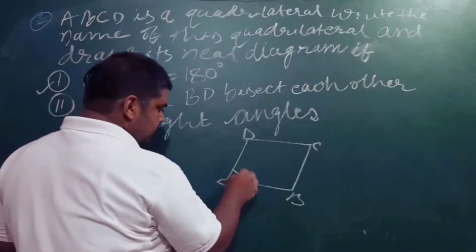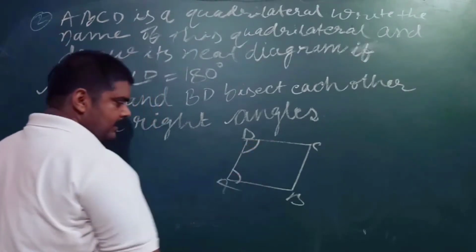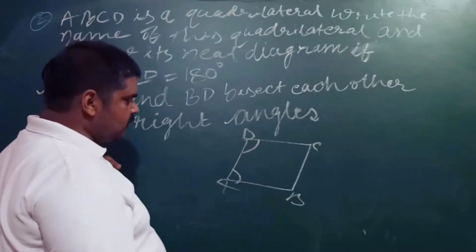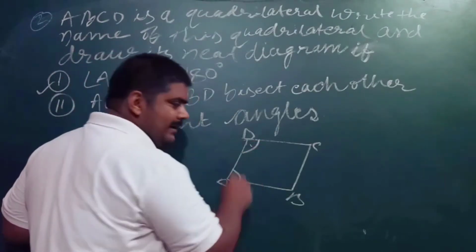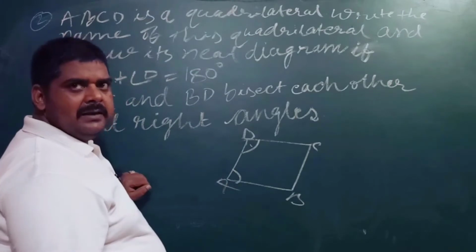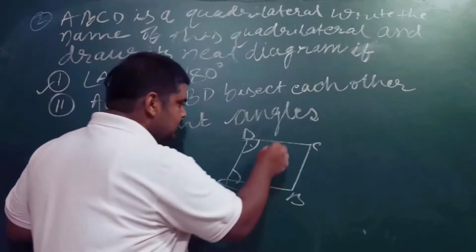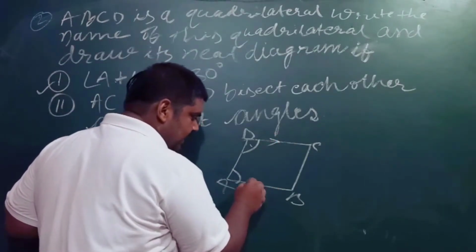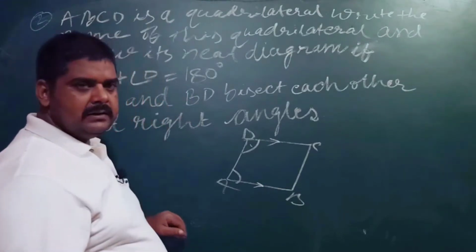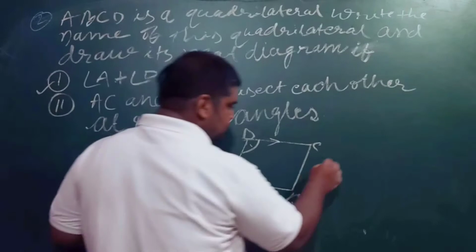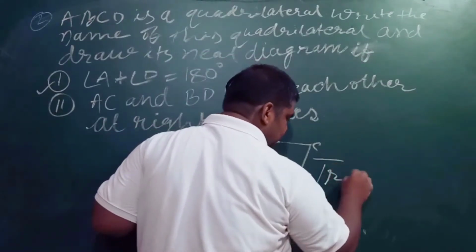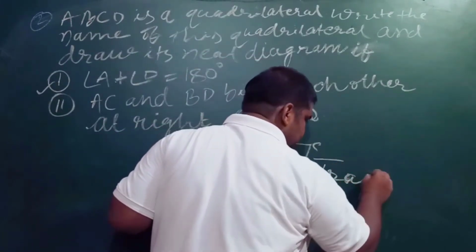You know that if angle A plus angle D is equal to 180 degrees, then surely they are co-interior angles, and if they are co-interior angles, then these two lines must be parallel, and this is why the best answer is trapezium.